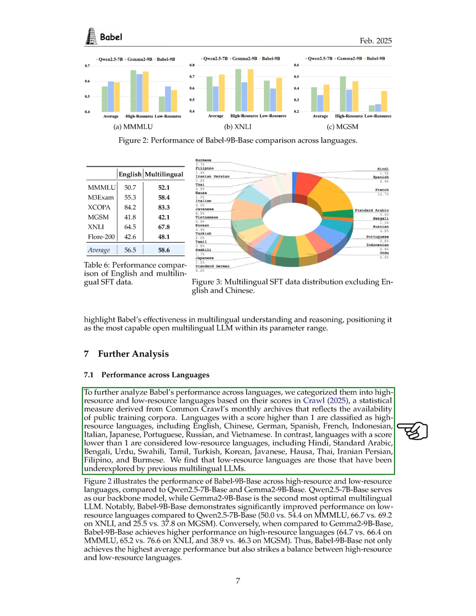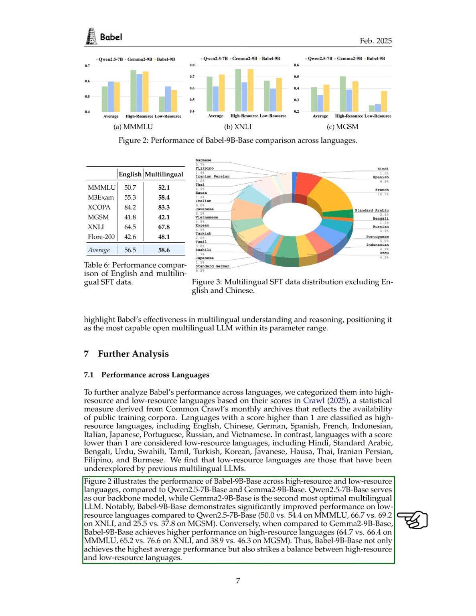To analyze Babel's performance across languages, we categorize them into high resource and low resource based on their availability of public training data. High resource languages include English, Chinese, and others with scores above 1, while low resource languages like Hindi and Arabic have scores below 1. We observe that low resource languages have been less explored by previous multilingual LLMs.